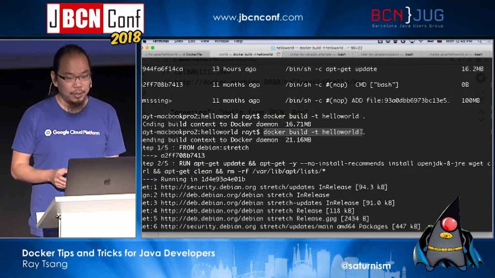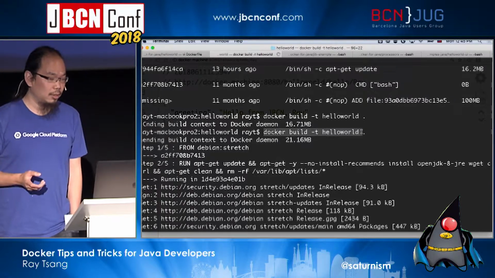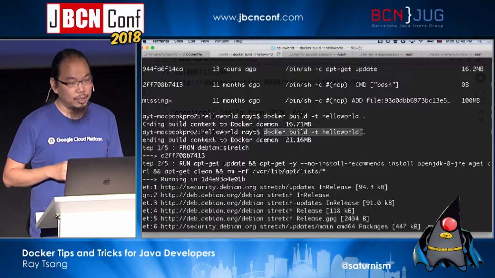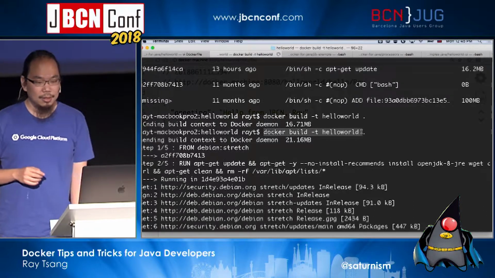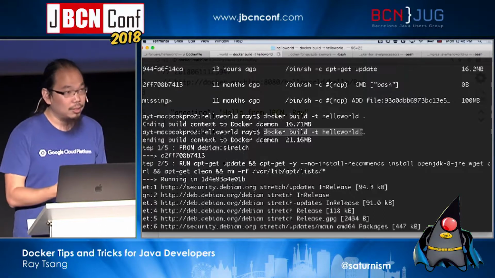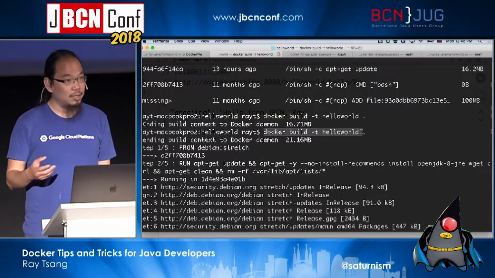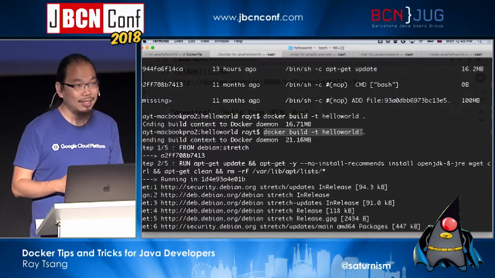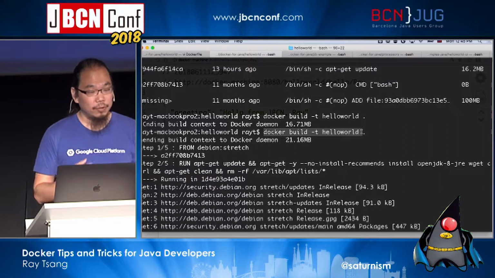So by inference, this will always be the latest. And again, in a development environment, and especially in your CI/CD, this is going to be problematic. Because again, the latest from yesterday may not be the same as the latest from today. So you always want to tag the image with some kind of versioning scheme.